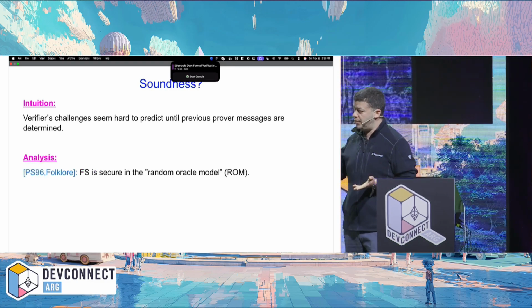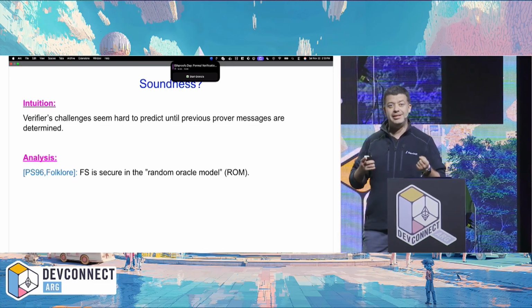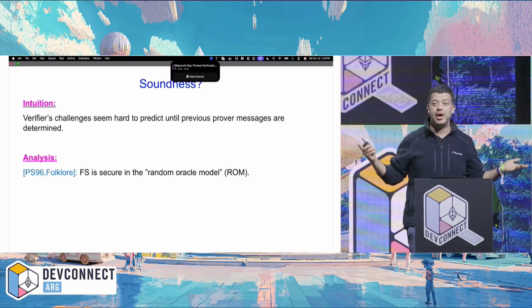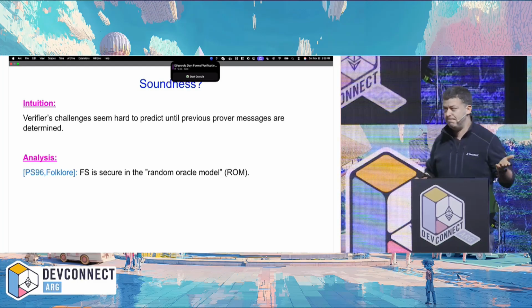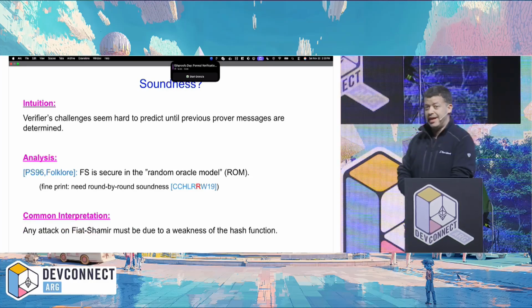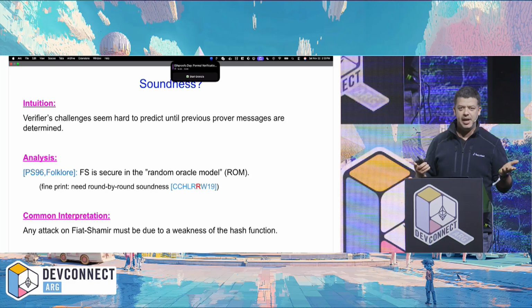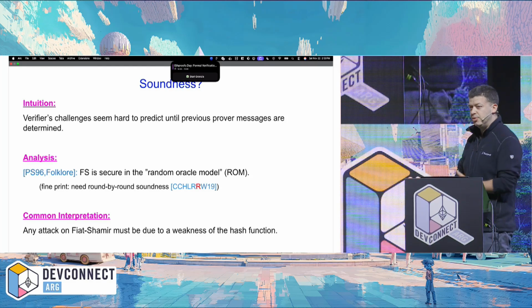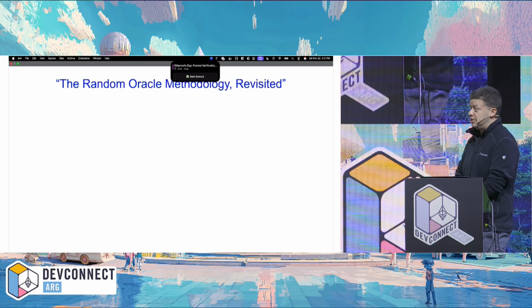So we've known for about 30 years now that Fiat-Shamir is secure if you think of the hash function as a purely random function. Okay? And this is commonly interpreted as saying, if you have an attack against Fiat-Shamir, it means your hash function is not behaving as well as expected, switch your hash function. So that's a common interpretation, but actually this interpretation has been challenged.